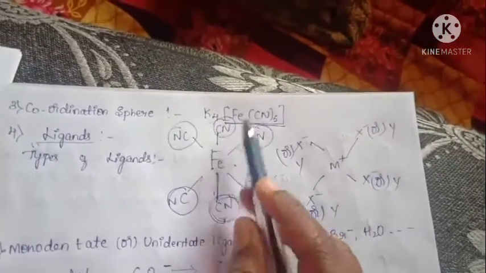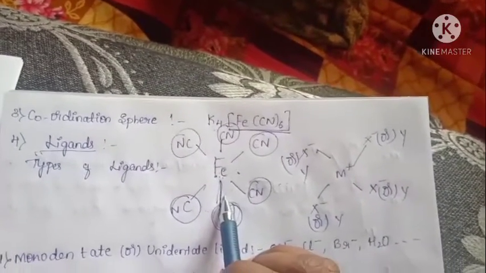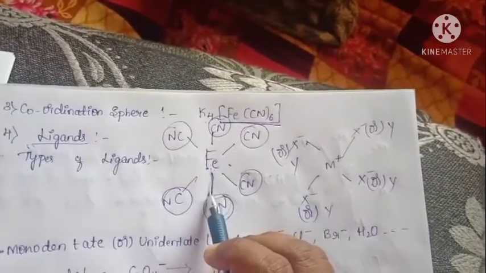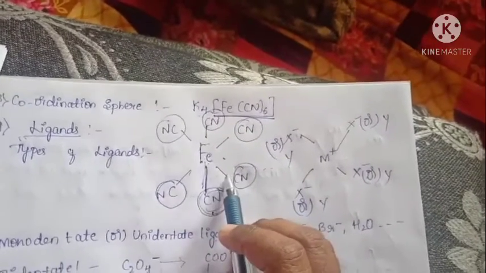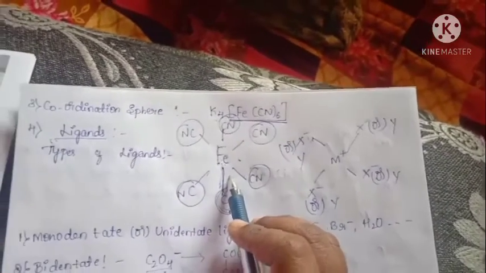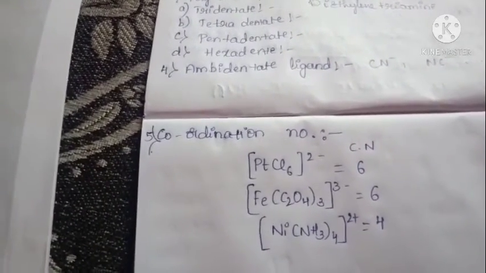How many ions are there? 6 ions. So it has 6 coordinate bonds. So that's why it has a coordination number of 6. That should be called the coordination number of the central metal atom. It means how many ligands are bonded with the central metal atom.